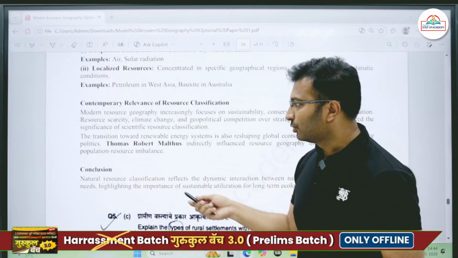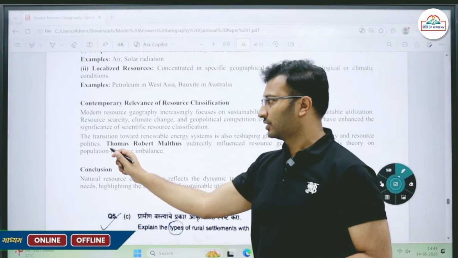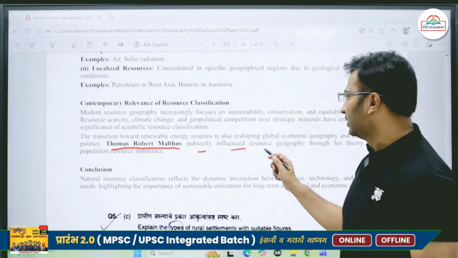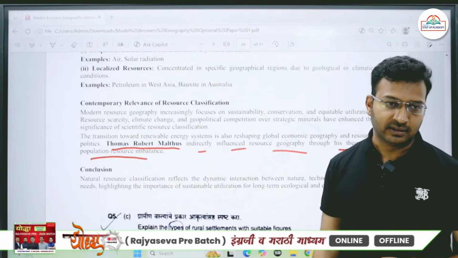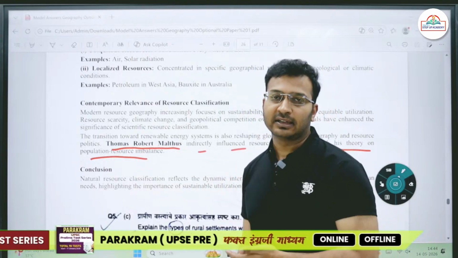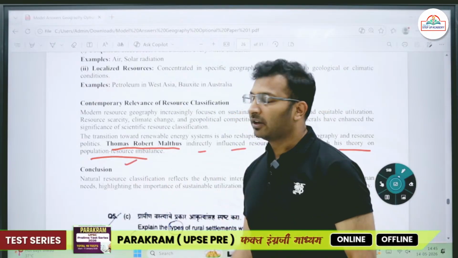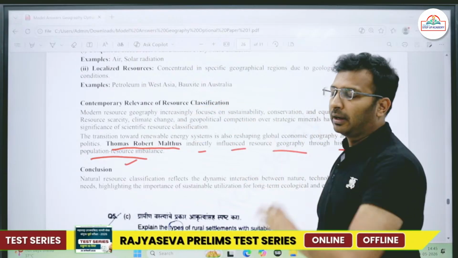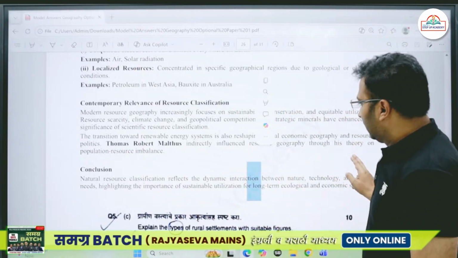So do not forget this person whenever you get a question with respect to resources: Malthus. He indirectly influenced resource geography through his theory on population-resource imbalance. The population theory of Malthus is very significant because his theory is mostly related to resources. So you can make a contemporary relevance or try to link it with the Malthusian population and resource theory. Okay, that was the second question.